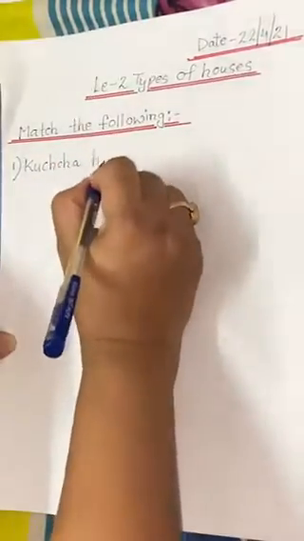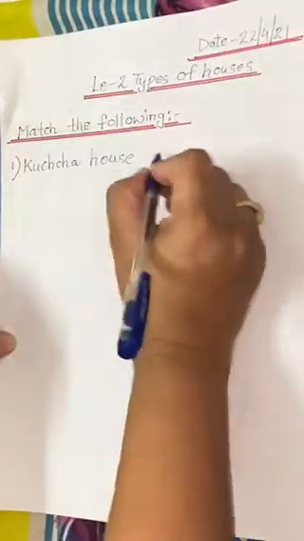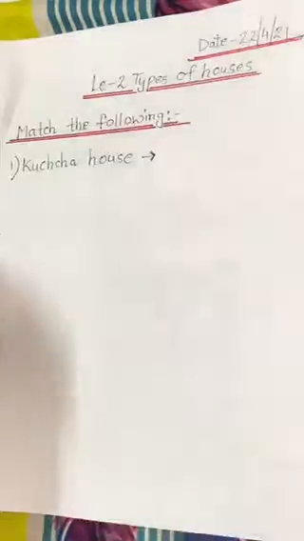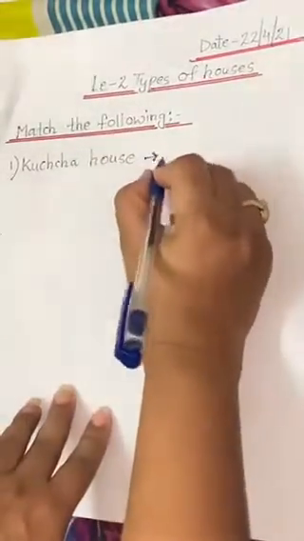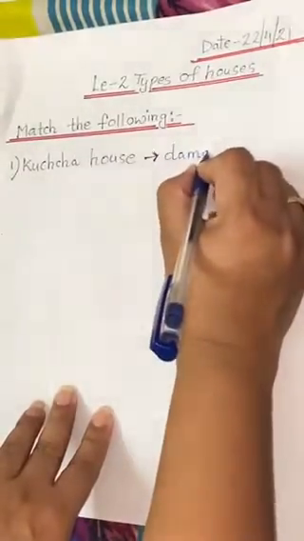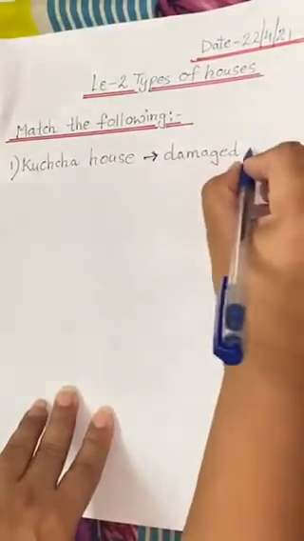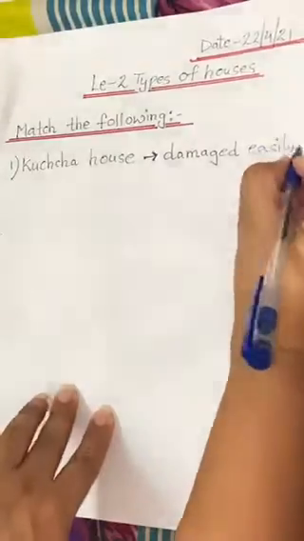kacha house. Tell me the answer. Kacha house. Answer will be damaged easily.